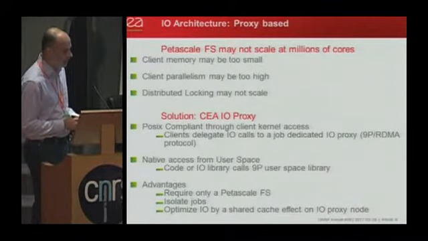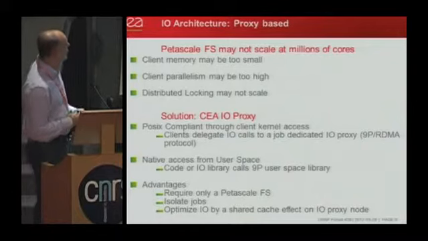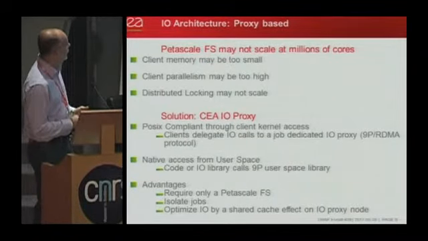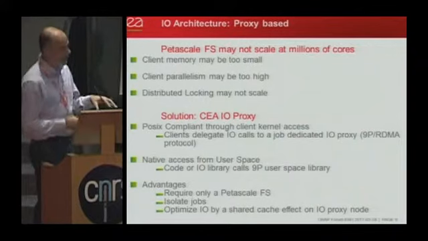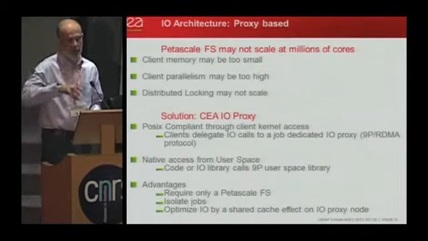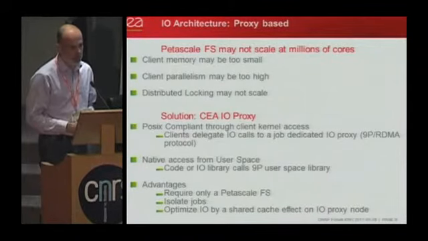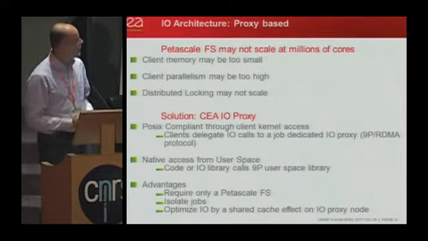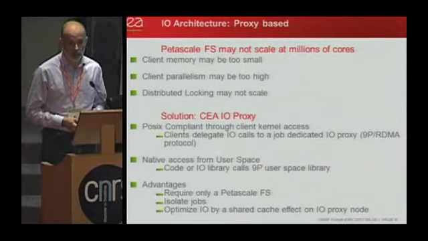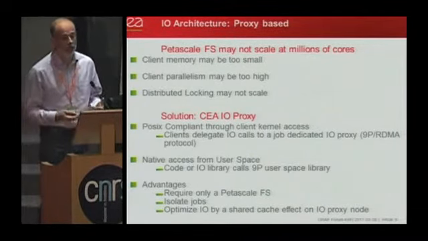It's a homemade development. We still keep a POSIX compatible interface through kernel access. We use a 9P file system from the client node to delegate IOs from the client to an IO proxy. The advantage of being POSIX compliant is that it's transparent for the application. You do not have to rewrite your application with a new API.